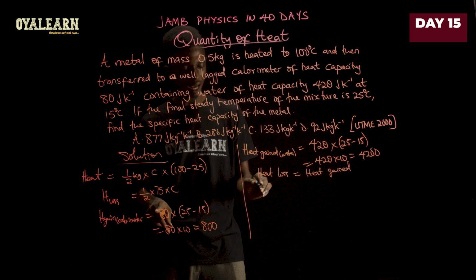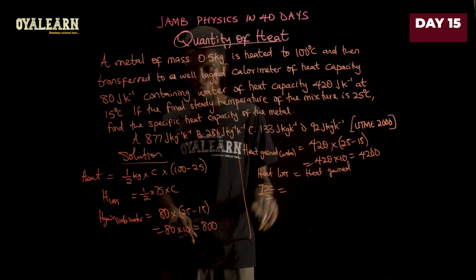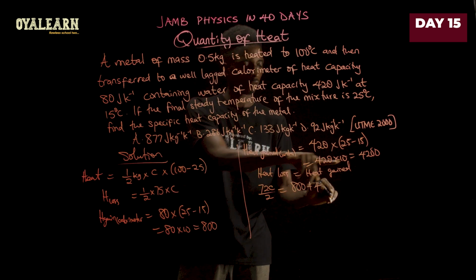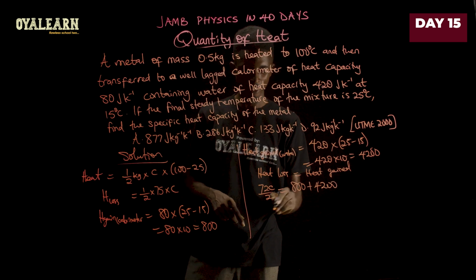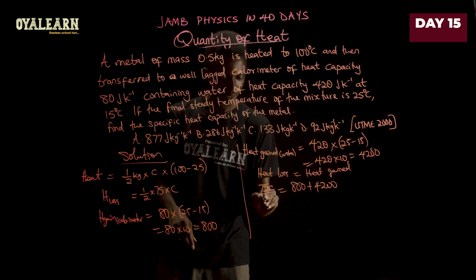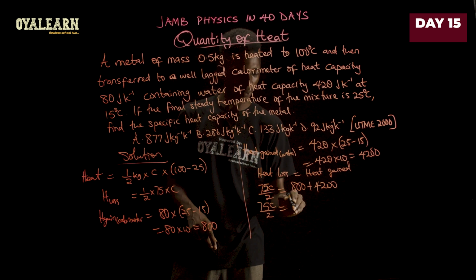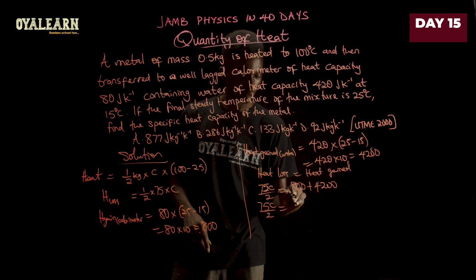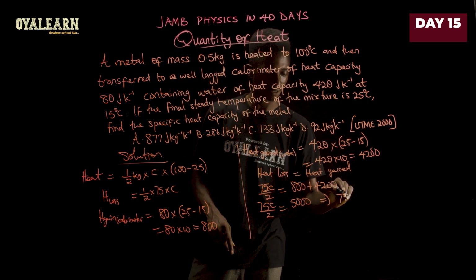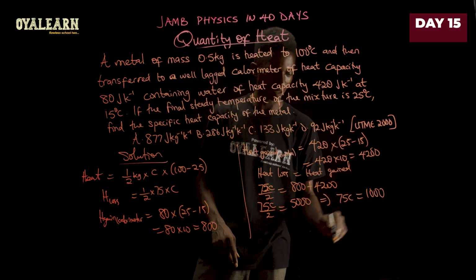Now, heat loss equals heat gain. So therefore, we'll be having 75C/2 equals 800 plus 4,200. So this is 75, I mean. So 75C/2 equals, when we add this, we're going to have 5,000, which implies that 75C equals 2 times 5,000, that's 10,000.